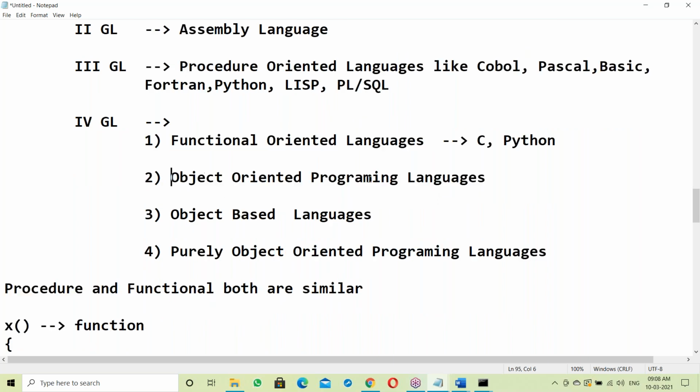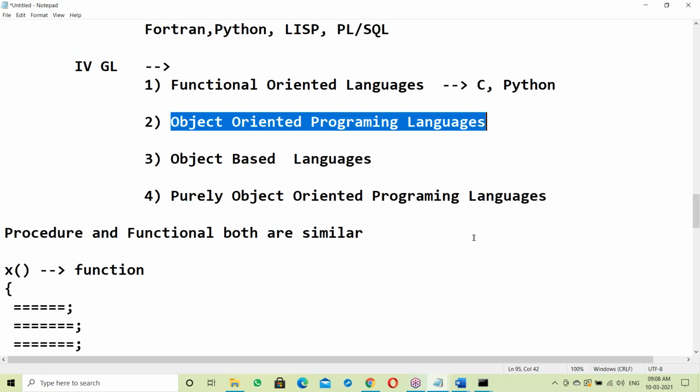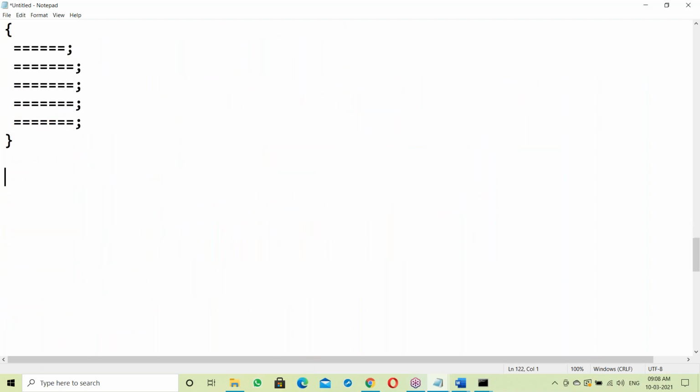Next, object oriented. So what is object oriented here? Object oriented comes from the OOPs concept. So what is OOP? OOP is a concept actually. It's a concept. It's not a language. OOP is a concept here.